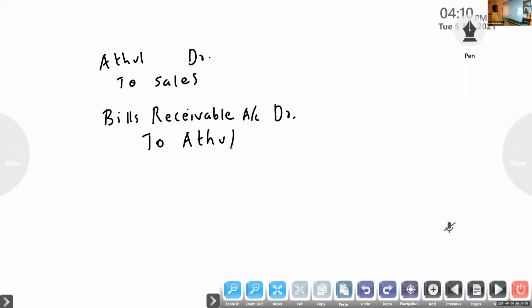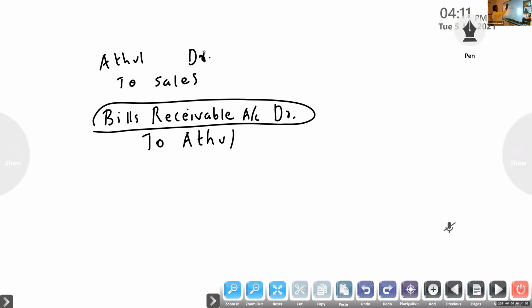Third entry, this bill is given to Sharath. In the books of drawer, Karthik endorsed this bill to Sharath. Already he had bought goods on credit, otherwise he had to pay some amount, so instead of cash, he gave this bill. So the third entry will be Sharath account debtor to bills receivable account.